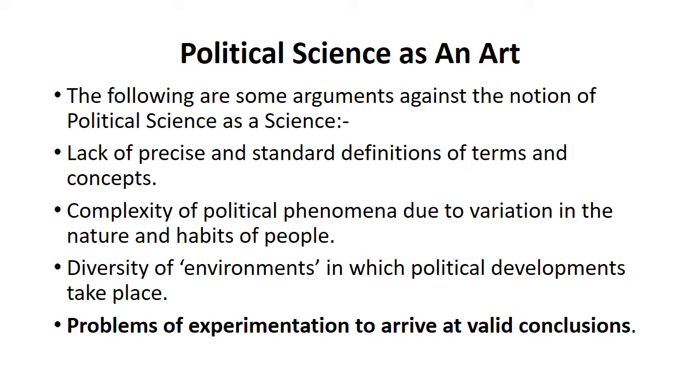Why? If you want to get some sort of conclusion, you need to go through the experimentation properly. And if there are some issues in the experimentation, there will be a problem in the results as well. That means the desired, required, valid results that you were supposed to get, you won't be able to get.